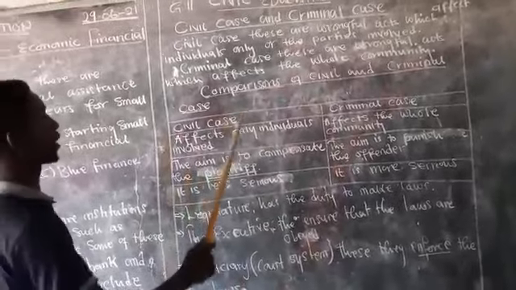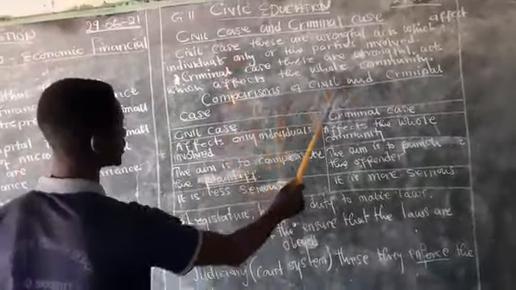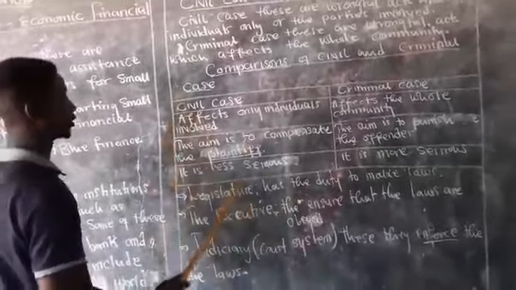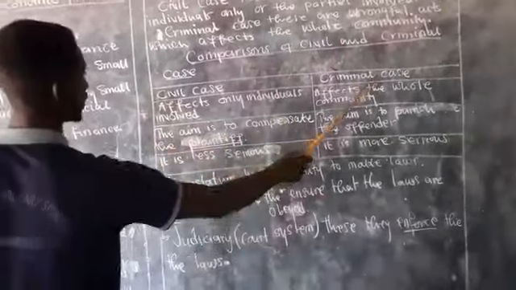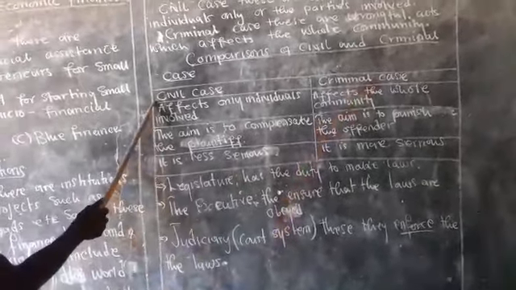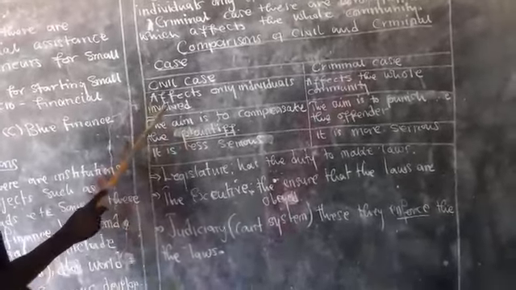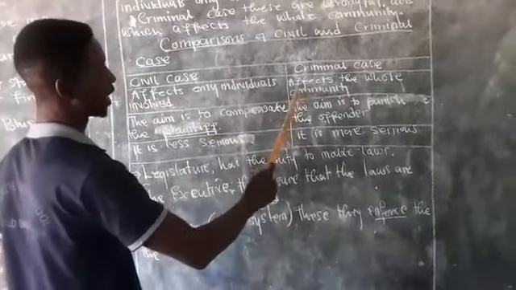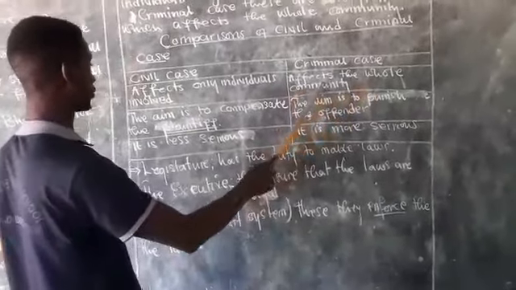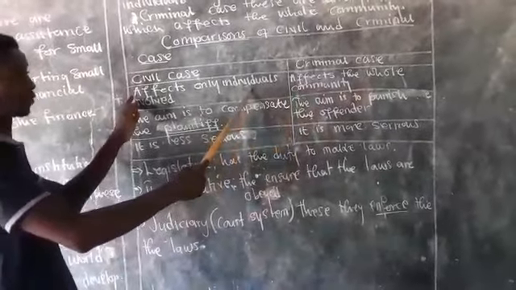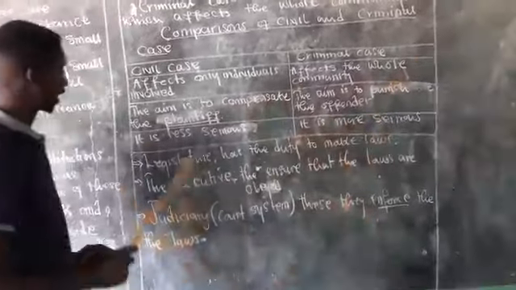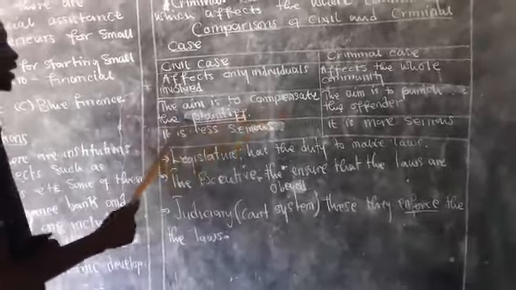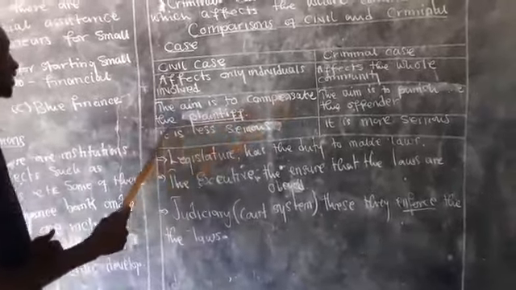Now, let us look at the comparison between a civil case and a criminal case. We have this diagram here which shows a civil case on the left and the criminal case on the right. The civil case only affects individuals, and the criminal case affects the whole community. Here it only affects the individuals involved, here it affects the community. And then the civil case aims to compensate the plaintiff.